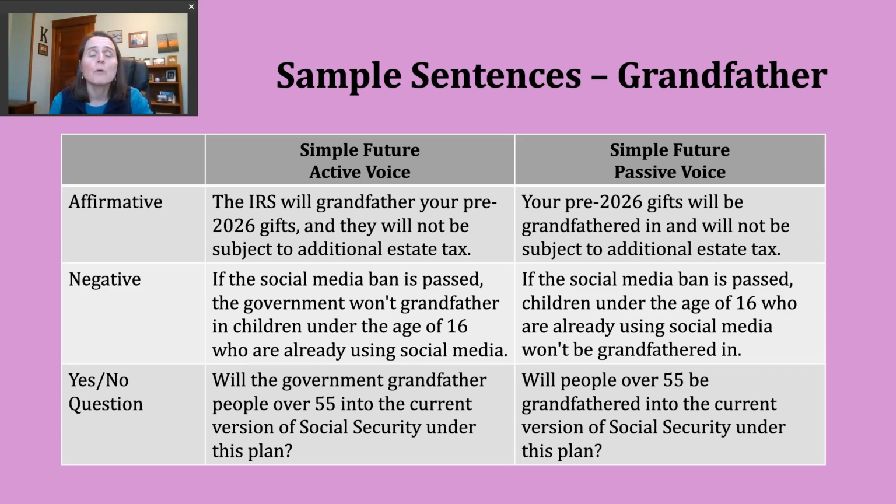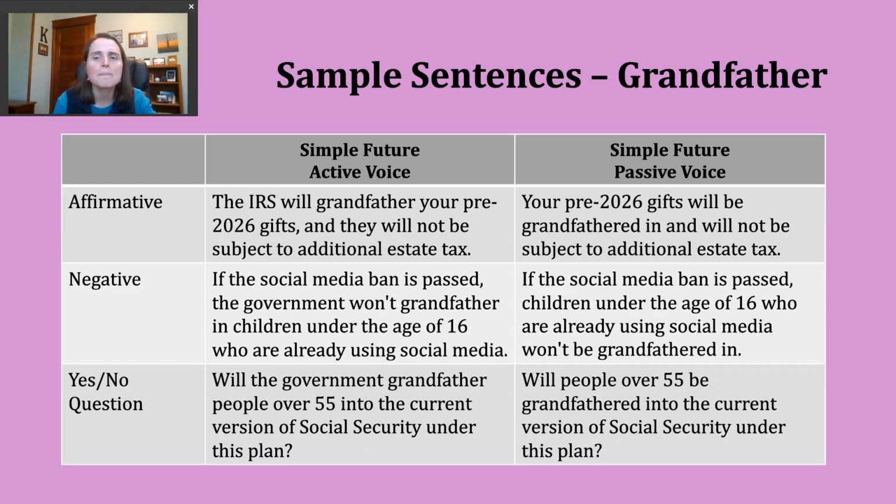We talk a lot about making sentences in the simple future. All of our examples here are going to have will. In the active voice, the structure is will and then base verb. So you can see there, will grandfather. In the passive voice, what we use is will, then be, and then the participle form of our verb. So will be grandfathered.